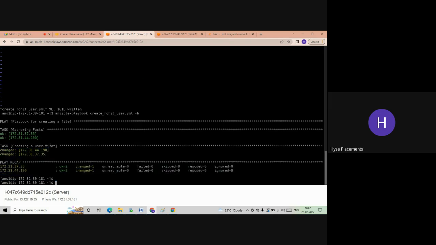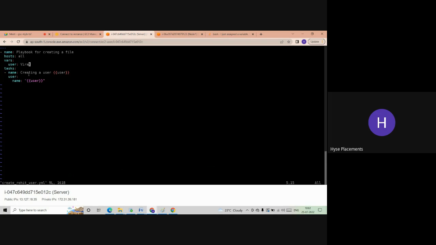Creating a user Virat, and it got created in two places. So wherever that is there, that is reflected. See, creating a user. After that, I have given colon user. Okay. So here you can change the name also, guys. No need to take the variable as user only. Here you take user one.